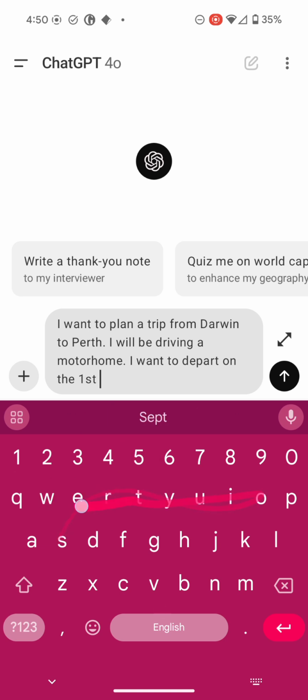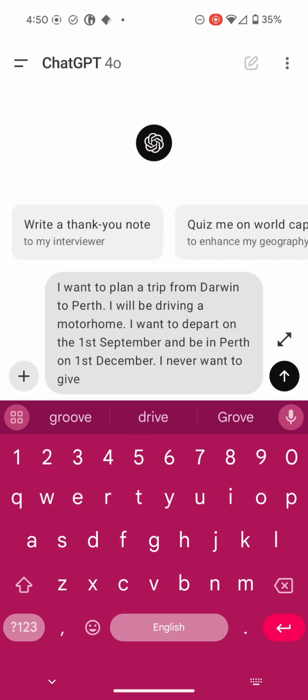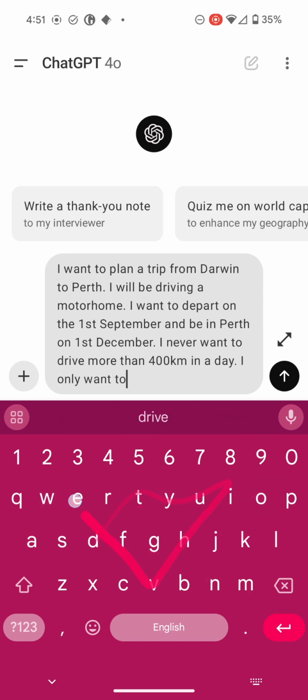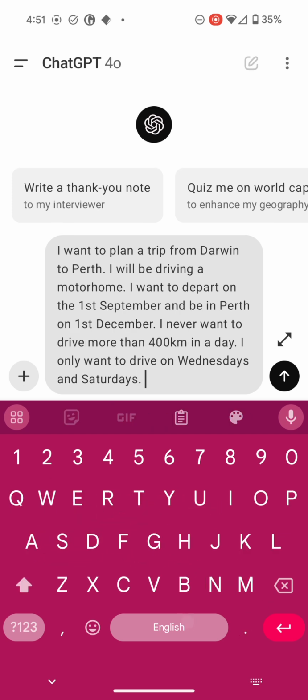So I will tell it obviously when I want to depart. I'll tell it when I want to arrive. And I might tell it a few other details to customize this trip to me. For example, I don't like to travel too far in a single day, so I'm going to set a limit on that. And there may be places I want to stop longer at on a particular trip, and so in this example, I'll set one of those as well. I could really set as many as I want.